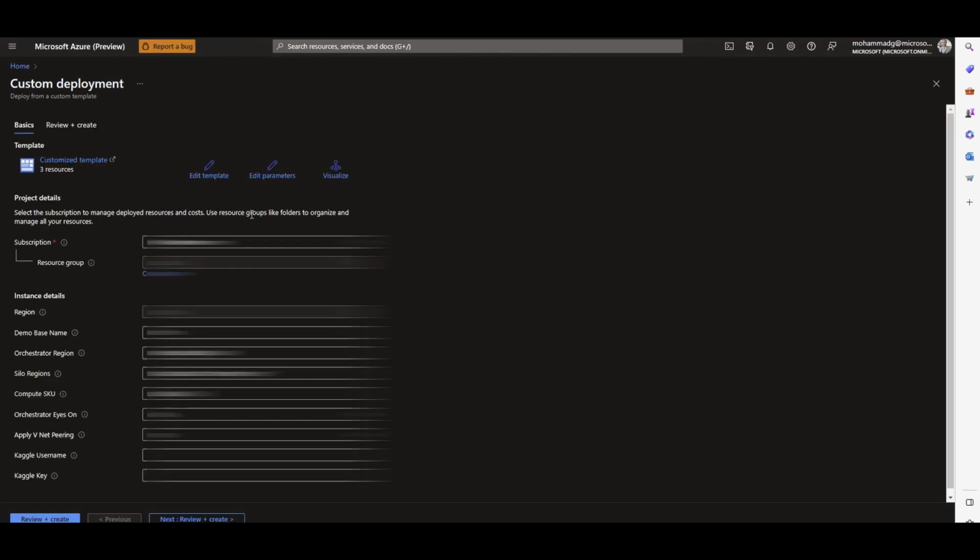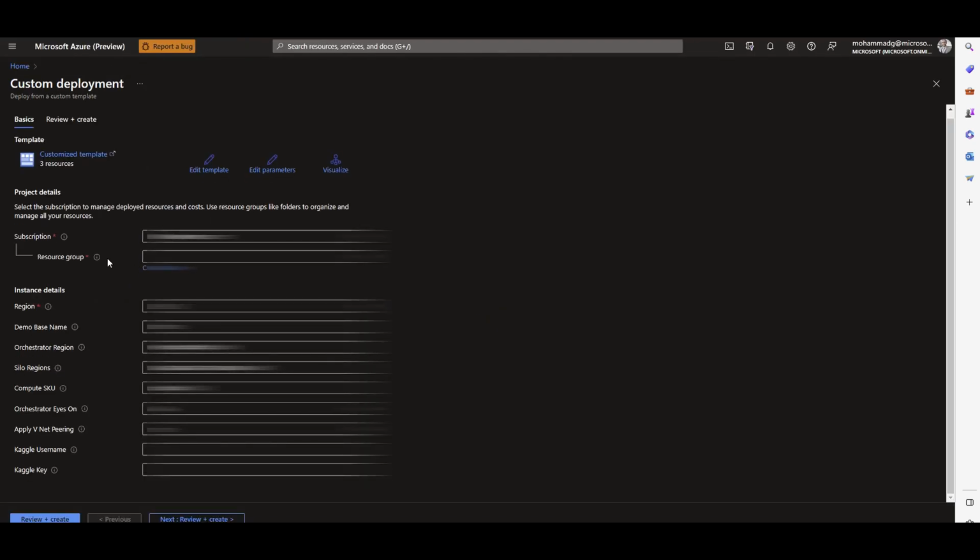All right, so let's click on deploy, and as soon as you click on deploy, it will navigate you to your Azure portal, and it will ask you to fill out some specific information about your subscription, the resource group you're going to implement, and the region. I'll keep it as East US. The demo base name: the default name is FL demo, but I changed it to FL demo MG. Orchestrator region, keep it as is.